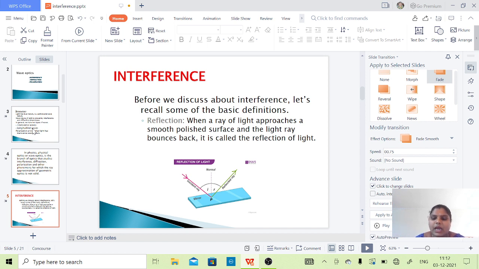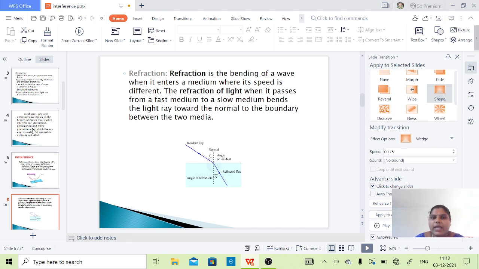Next, refraction. Refraction is the bending of a wave when it enters a medium where its speed is different. The propagation of light is different from one medium to another. Whenever light enters from one medium to another, its speed is different.